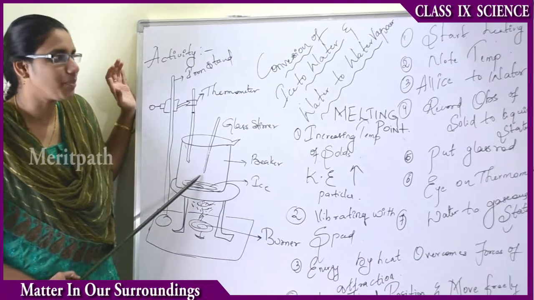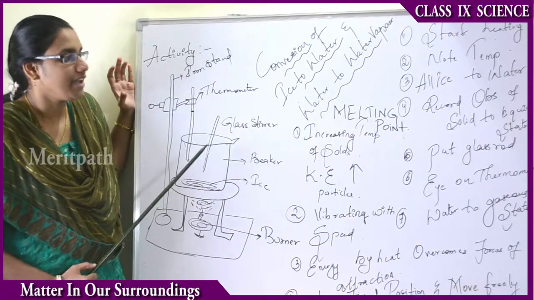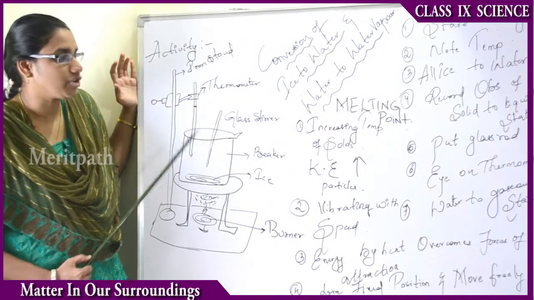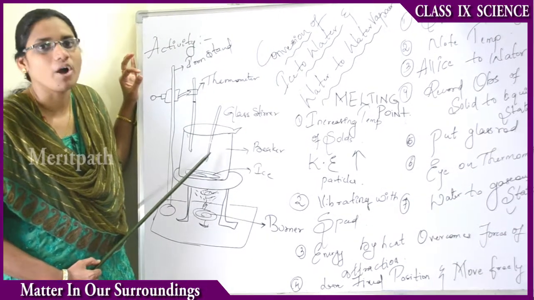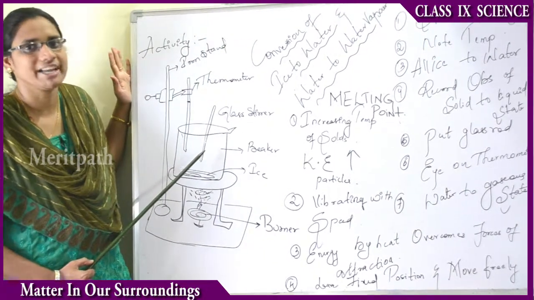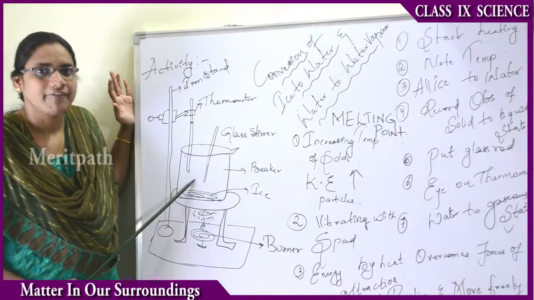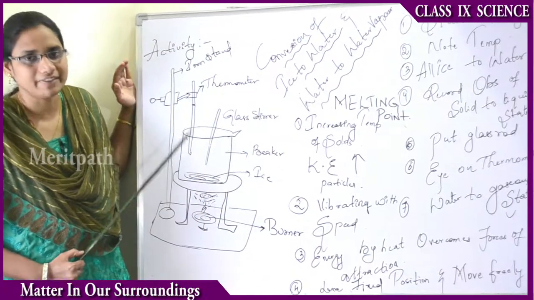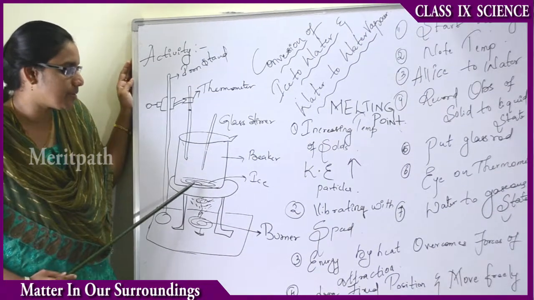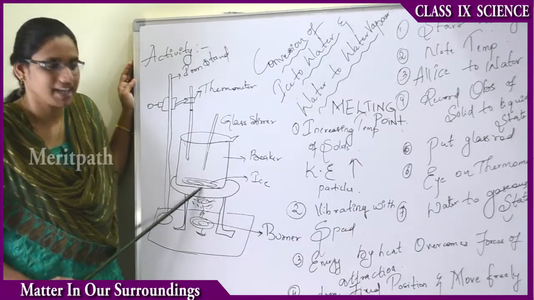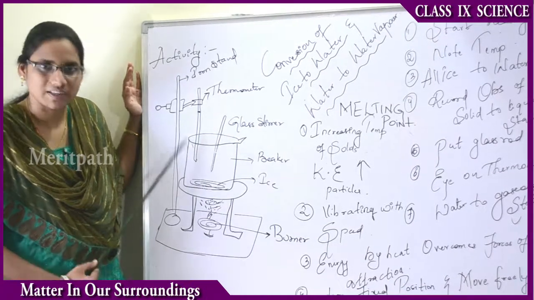Now let us take one more point: we have to record all these observations. Next, we take a glass rod and place our eye on the thermometer, and we have to exactly note the degree or temperature at which the solid melts into liquid form. The same procedure is continued for the conversion of liquid water into the gaseous state, water vapor. At that time we place water in the place of ice. The same procedure will be repeated for liquid state to gaseous state also.